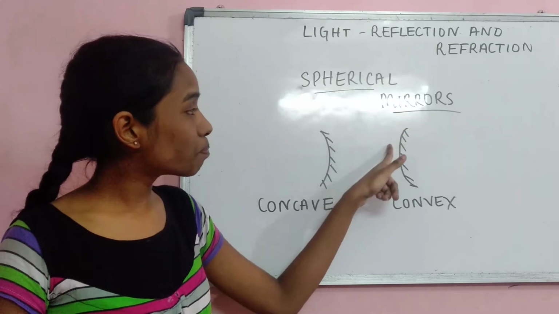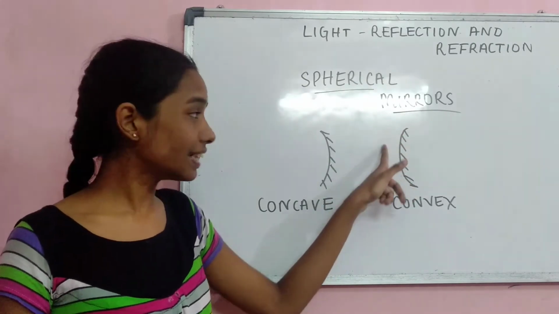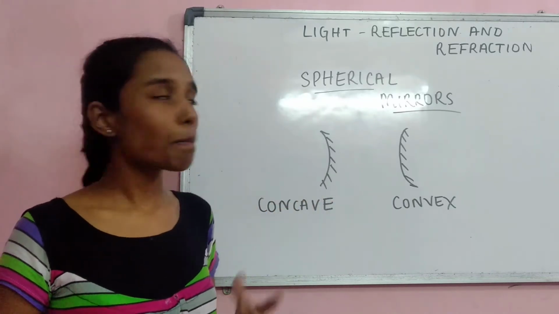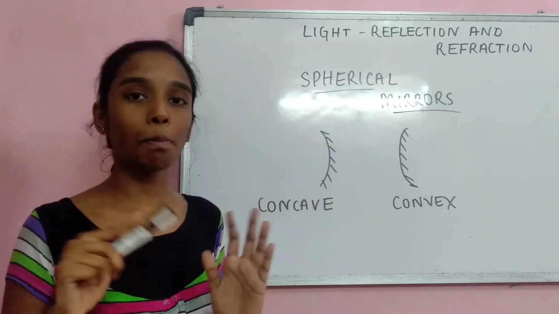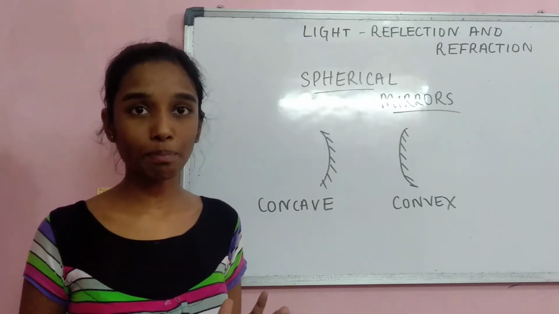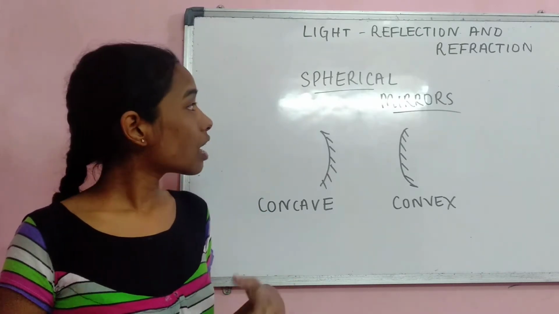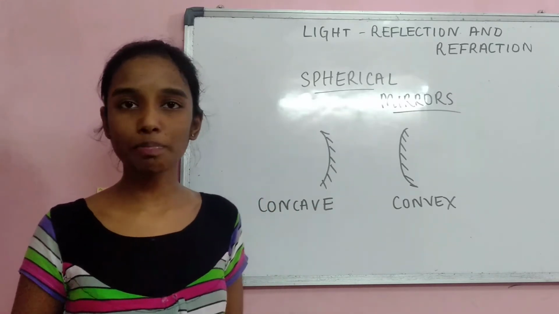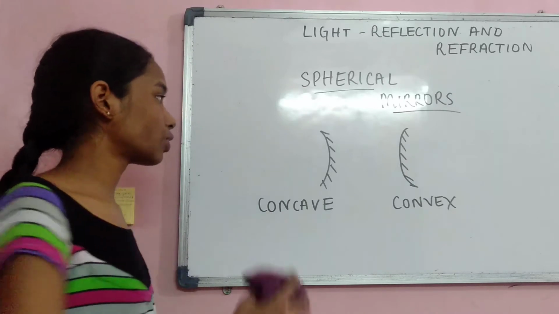And when the outside bulged part is the reflecting or shining surface, we call that a convex mirror. This is the difference, but both are considered spherical mirrors. Now, there are certain terms that you all have to remember and understand before we proceed and learn more about these spherical mirrors. Let us learn about those terms now.